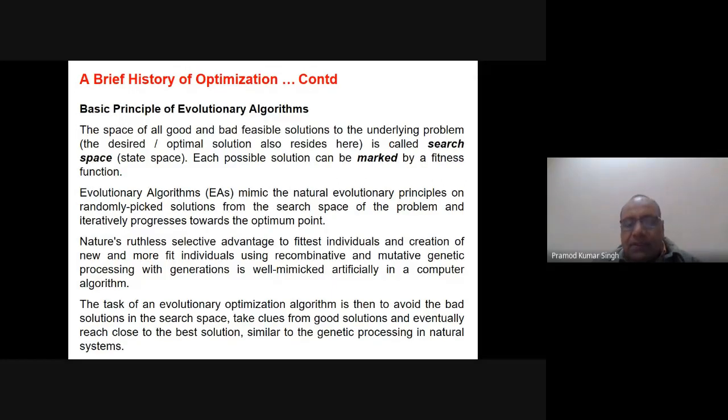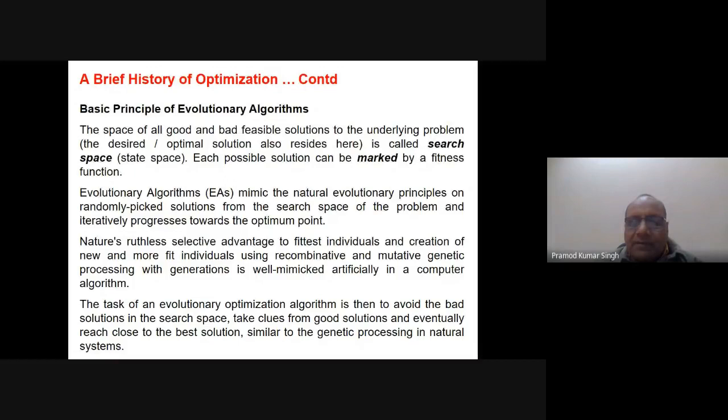What happens in the nature? In the nature, we see that a male and the female, two different entities of the same species, do the mating, and in the mating they generate a new offspring or a child, and that child is supposed to possess the good qualities of the male as well as the female, means both the parents. And usually you will find naturally also that always the new generation is going to be smarter and better in comparison to the previous generation.